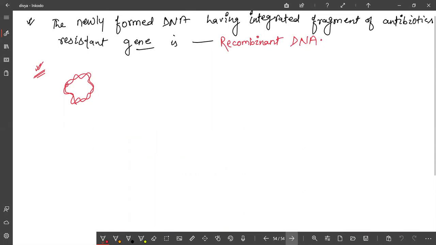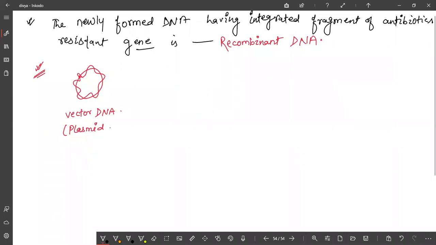Suppose that this is a plasmid. It is a vector DNA. We are using a plasmid as the vector DNA. You can draw this as circular, double stranded DNA. This is a plasmid vector, and now you want to construct an rDNA, recombinant DNA.